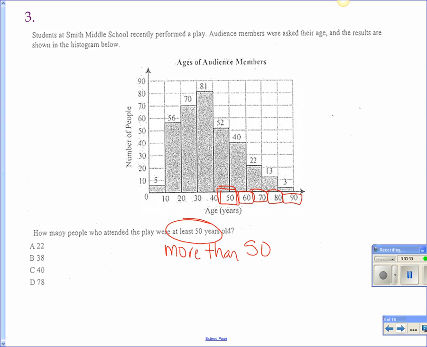What are we going to have to do? Very good. So, hey, please don't jump ahead. Thank you. We got 40. We got to add it to 22. We've got to add it to 13, and we have to add it to 3. These are all the people who are more than 50 years old. Okay? All right. What'd you say we get, Dylan? 78. So that one is D. Okay. Questions? Okay. All right.